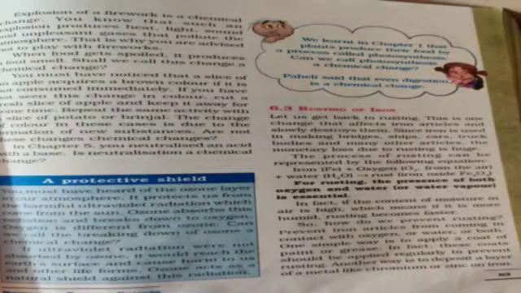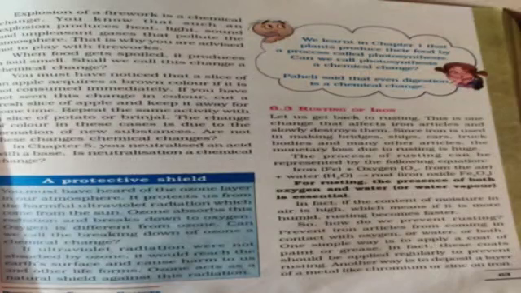And it is very important to remember this: for rusting, the presence of both oxygen and water is essential.